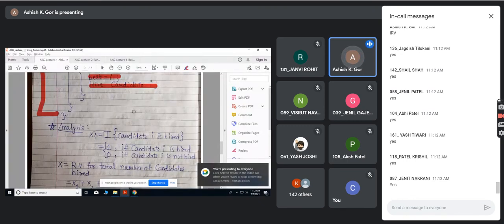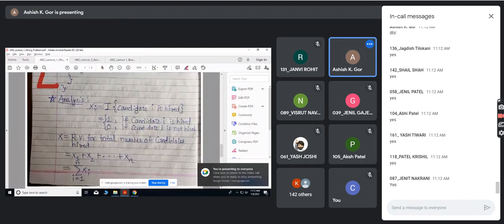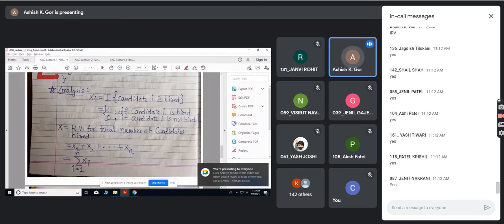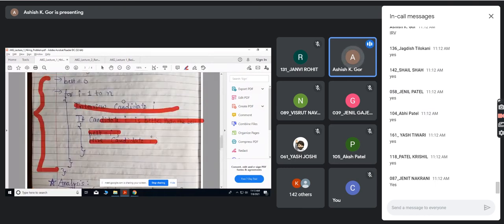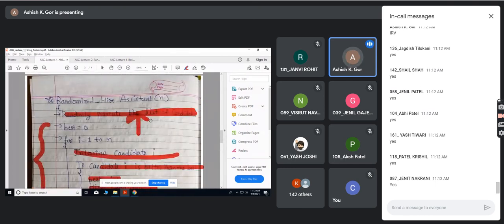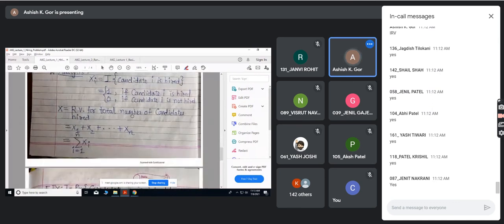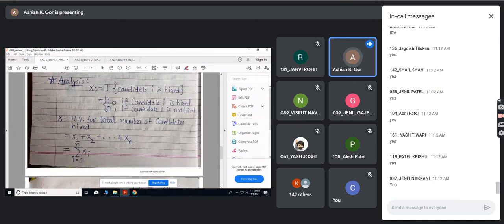So what is the analysis? Now please see the analysis. The algorithm is clear to you; just one line is added: randomly permute the list. And the analysis is, let us take an indicator random variable Xi. What is the event? The event that candidate i is hired, because there are two choices, right? Candidate i may be better or not. If he is better, then he will be hired; otherwise he or she will not be hired.